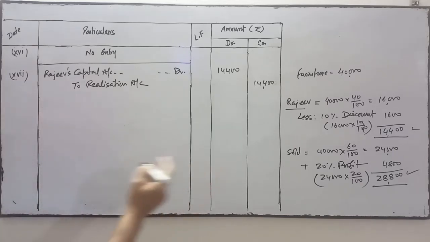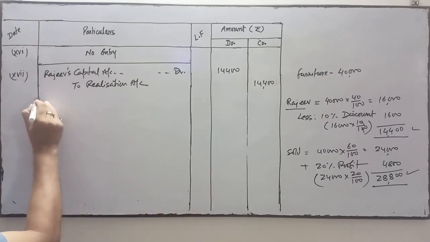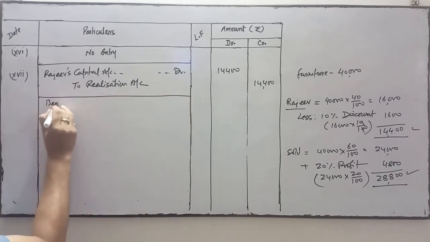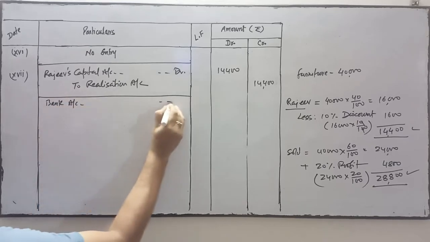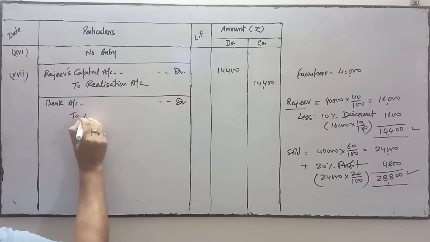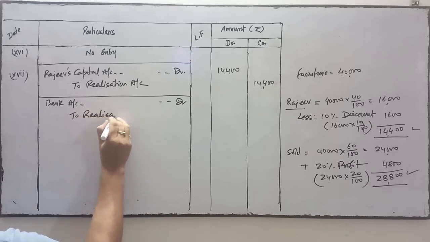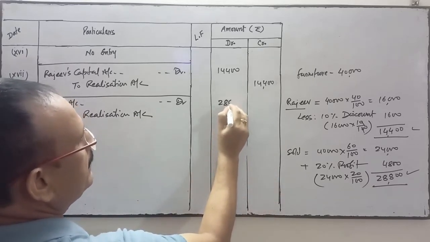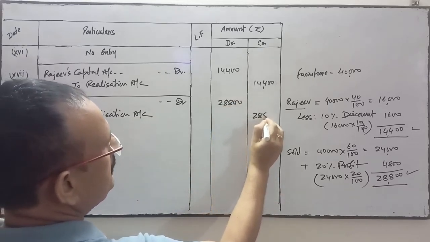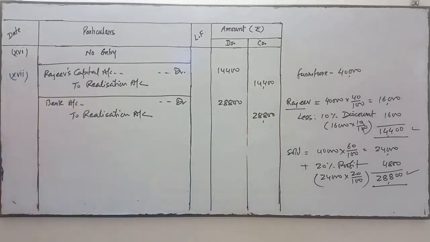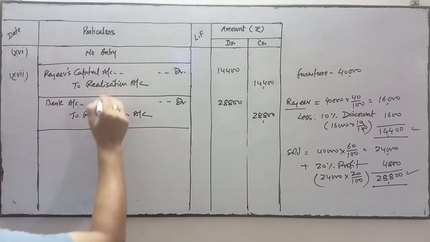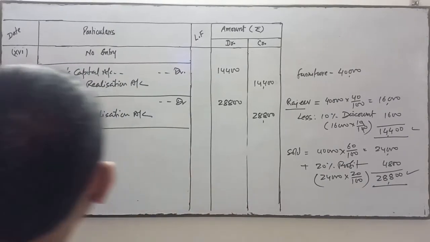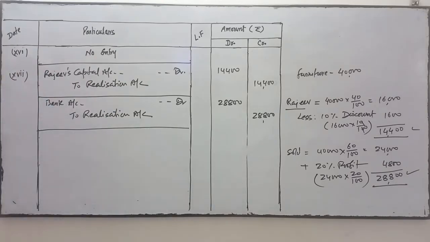Okay. And second one, when it is sold in the open market, for that you do the entry: bank account debit to realization account, that is 28,800, meaning 60% furniture sold at a profit of 20%. So these two entries can be a compound entry. We can do the compound entry as well.